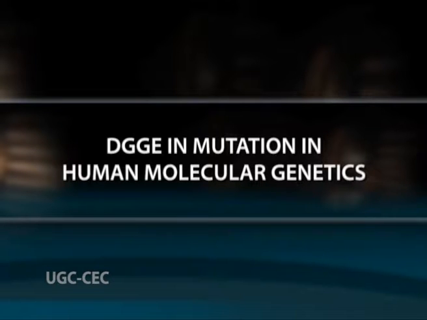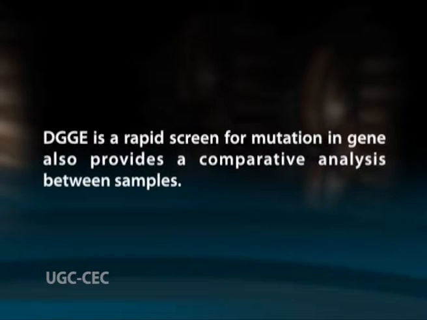DGGE in mutation and human molecular genetics. DGGE was introduced 20 years ago as a gel system to separate DNA fragments. Now, the technology has been developed into a powerful method for detecting single base changes. DGGE is a rapid screen for mutation in genes, and also provides a comparative analysis between samples. The technique is versatile because sequence changes can be detected even if they are not at a restriction endonuclease site.